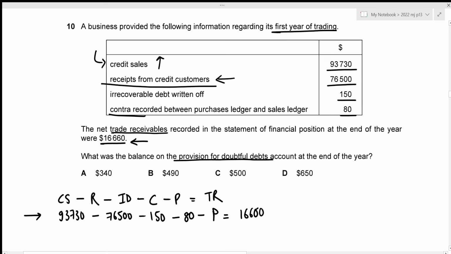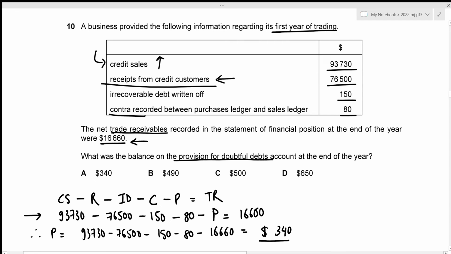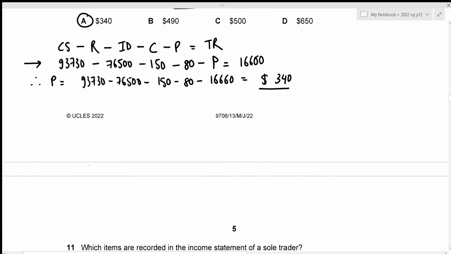Now we can easily figure out the provision. That is 93,730 minus 76,500 minus 150 minus 80 minus 16,660, which results in the value of 340. So this is the provision for doubtful debts account at the end of the year, which is given in option A. That is the correct answer. Now we can move towards question number 11.